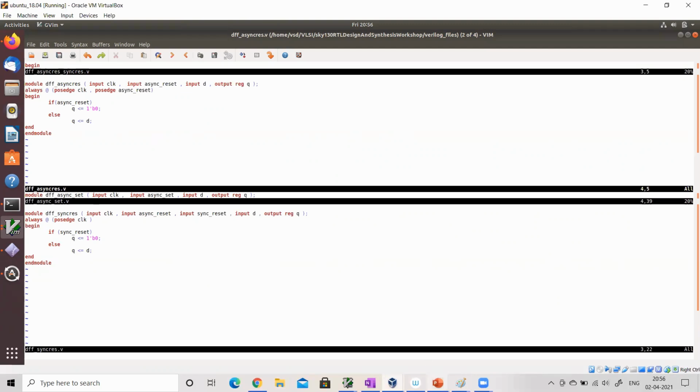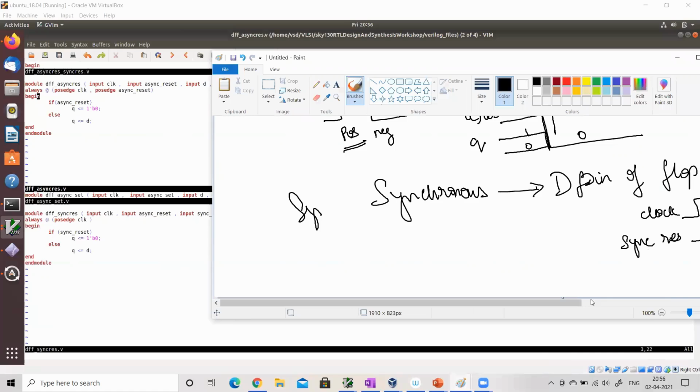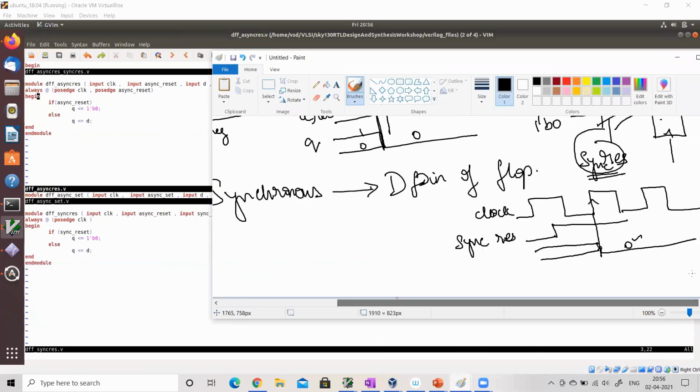Upon the passage of the clock, I am looking for the presence of synchronous reset. If there is a synchronous reset upon the passage of the clock, I make the Q go low. Else Q follows D. This is clearly the behavior of a flop with a synchronous reset.